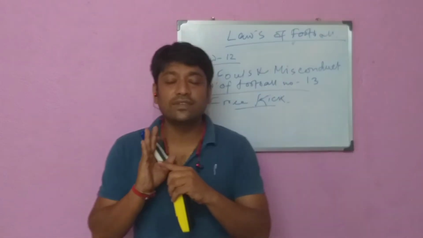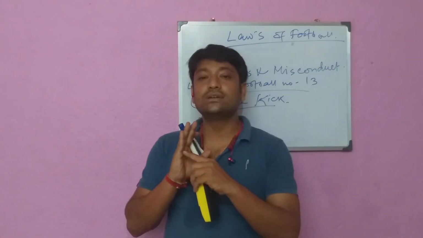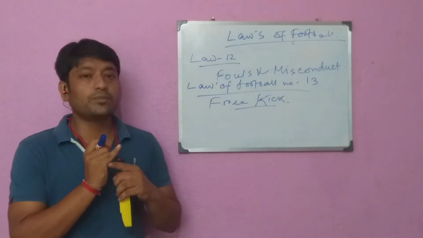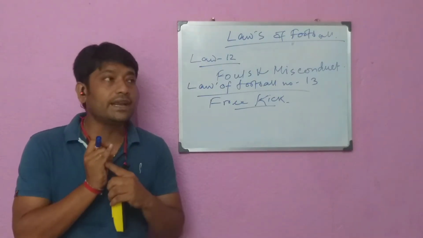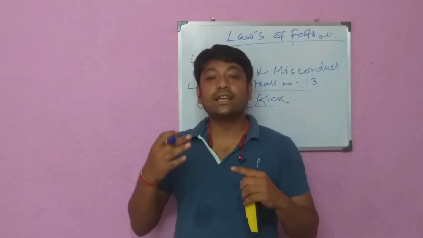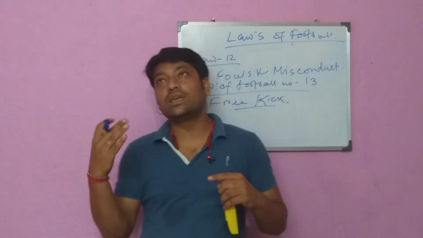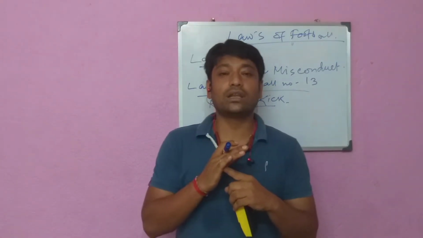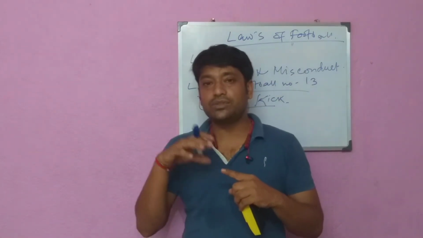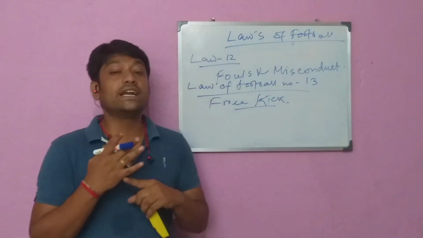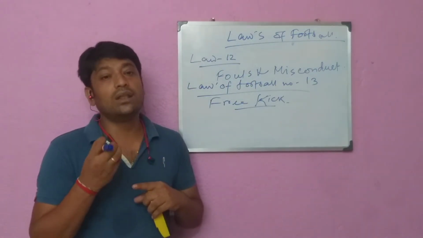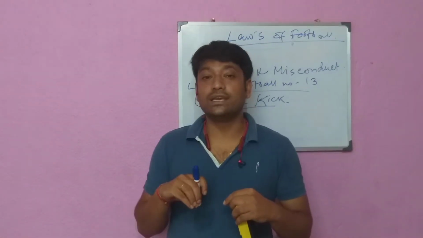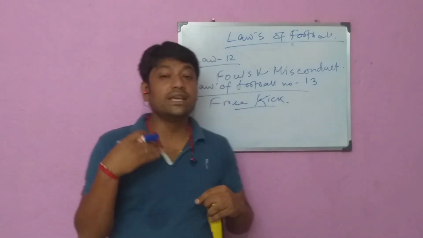If a direct free kick is kicked directly into the opponent's goal, a goal is awarded. If an indirect free kick is kicked directly into the opponent's goal, a goal kick is awarded. And if a direct or indirect kick goes directly into the team's own goal, a corner kick is awarded. And look, if a player, while correctly taking a free kick, deliberately kicks